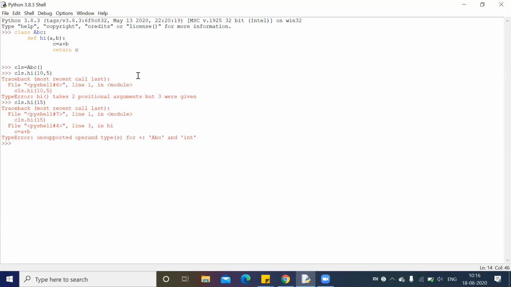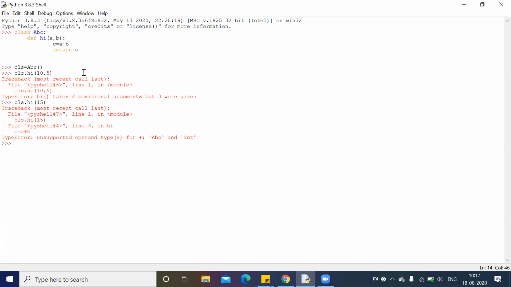Okay. So the very first mistake is it considers only one parameter. He is actually passing two arguments, 10, 5, right? So you are actually passing two arguments plus one, that is totally three. It says three were given, but it took only two positional arguments. Got it? I told you it will take one. And the last thing it says is type error. So the next thing is what? When you say a single argument, what does it say? Type error. Why? So first error is correct. Piyush, you are correct for the first error.